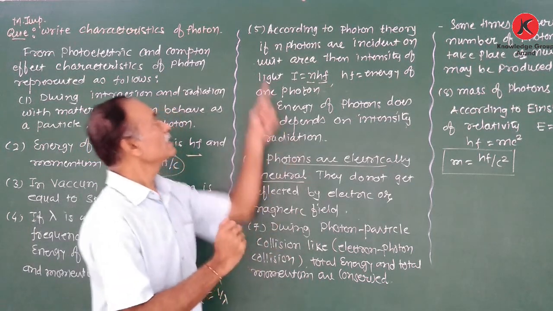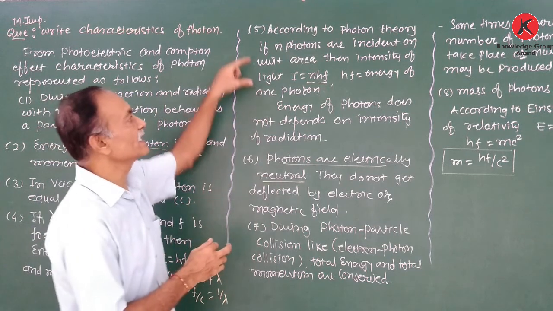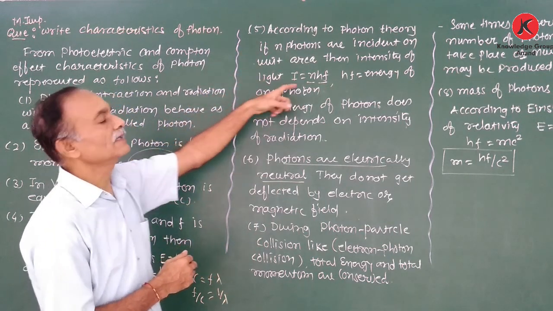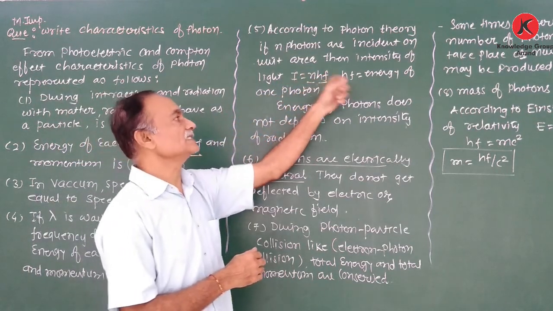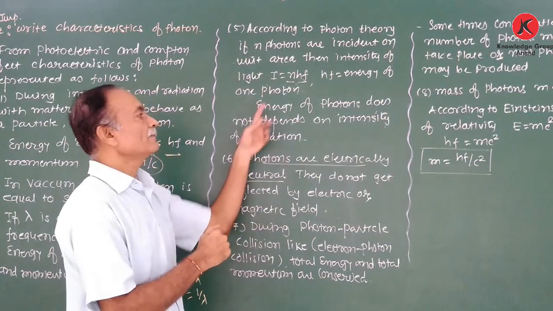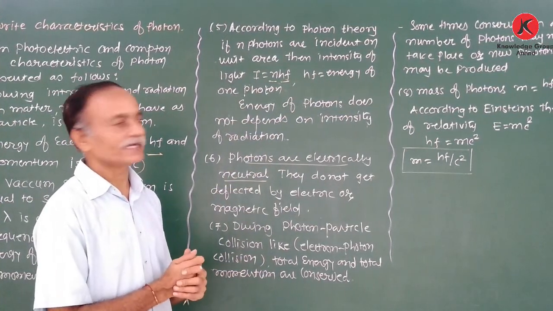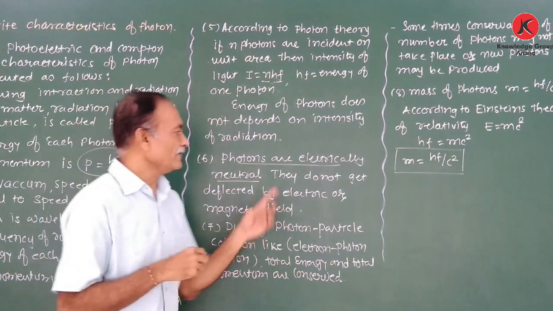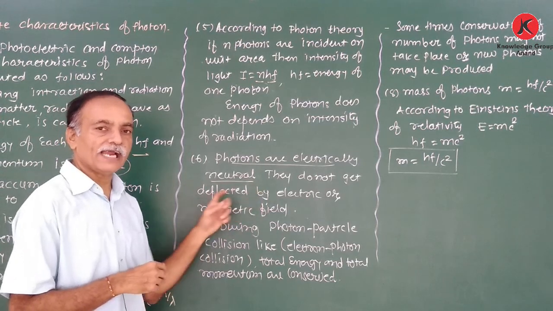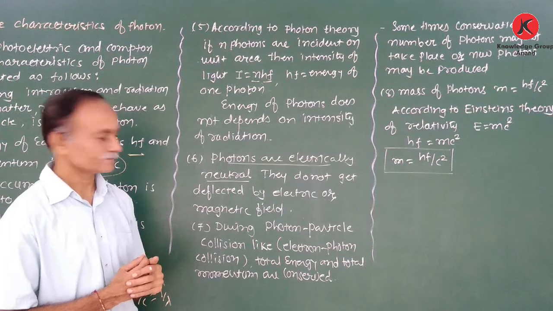Clear? Again, the fifth: according to the photon theory, if n photons are incident per unit area, then the intensity of light I is equal to nhf. hf is the energy of each photon. Therefore, the energy of the photon does not depend on the intensity of the radiation. Next, photons are electrically neutral. They do not get deflected by electric or magnetic field.